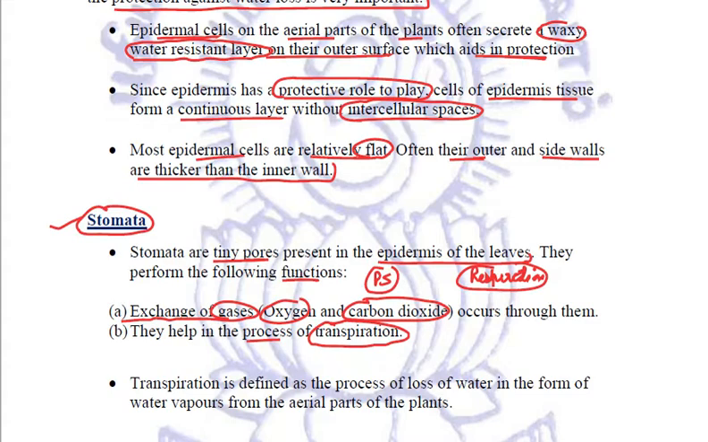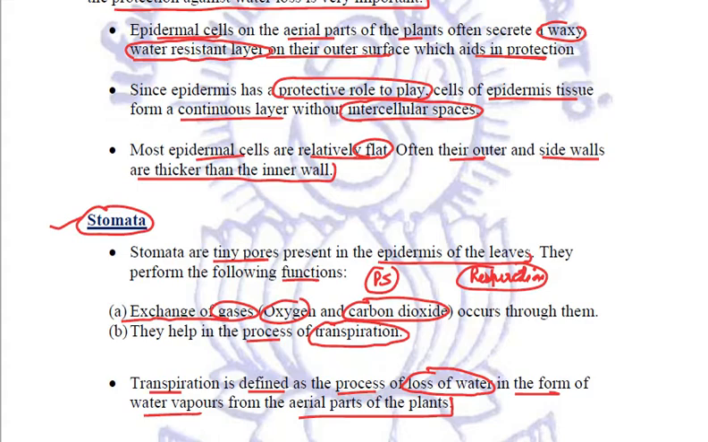Now, what exactly is transpiration? You must have studied it. Transpiration is defined as the process of loss of water in the form of water vapors from the aerial parts of the plants. That is transpiration, right? So whatever extra water there is in plants is lost from the aerial parts, from the leaves to the atmosphere, through these stomata only.